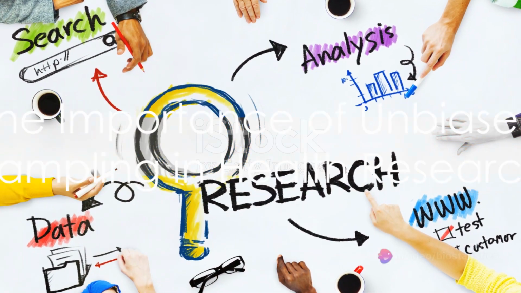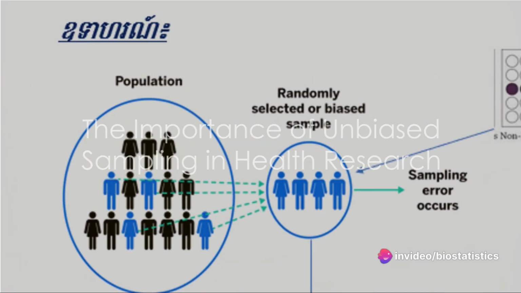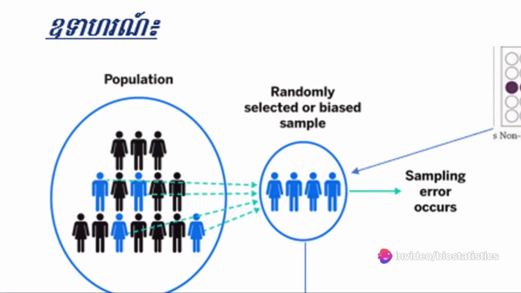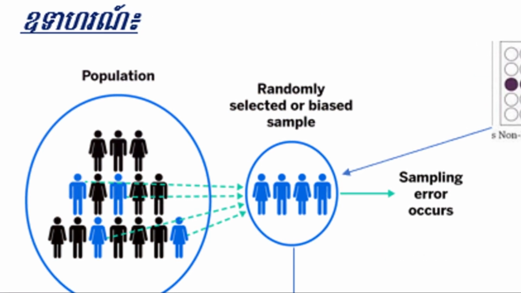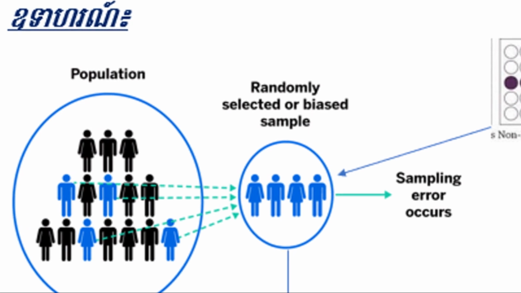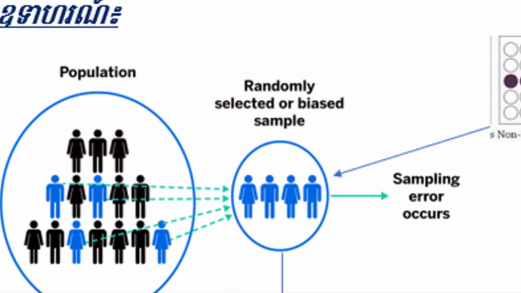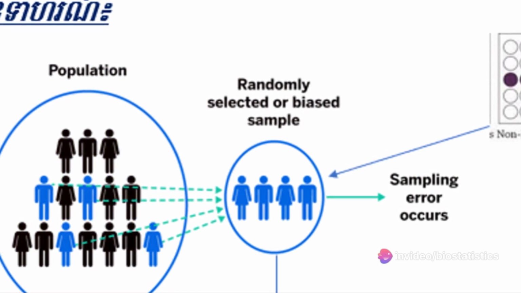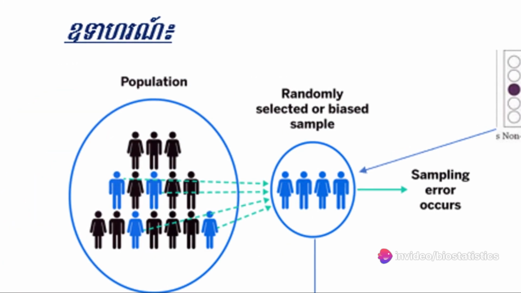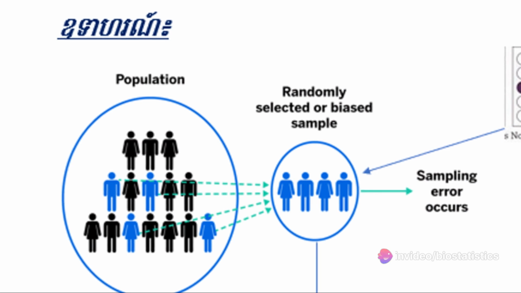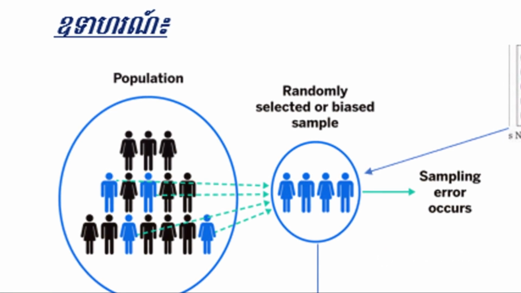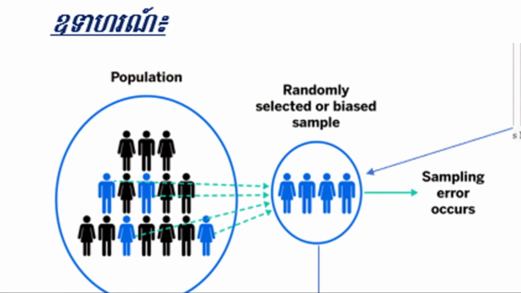Why does unbiased sampling matter so much in health research? Picture this. You're trying to study the health impacts of a certain lifestyle choice, but your sample only includes people from a specific demographic. Your findings may not accurately represent the effects of that lifestyle choice on the entire population, thus leading to skewed or inaccurate conclusions.